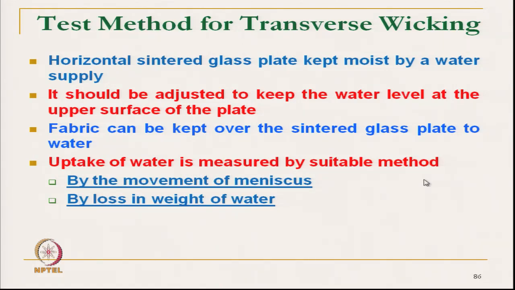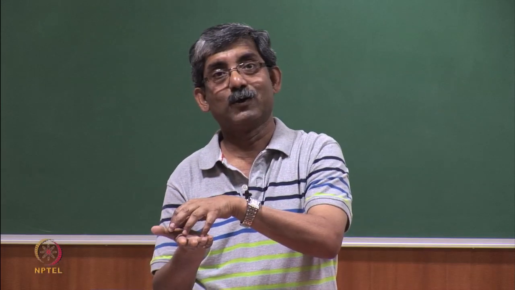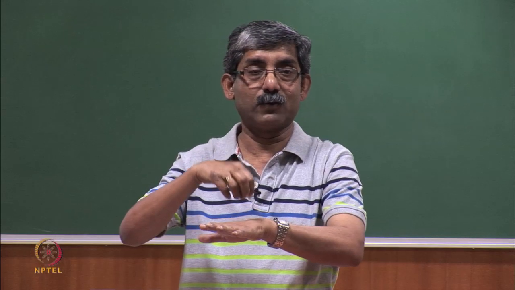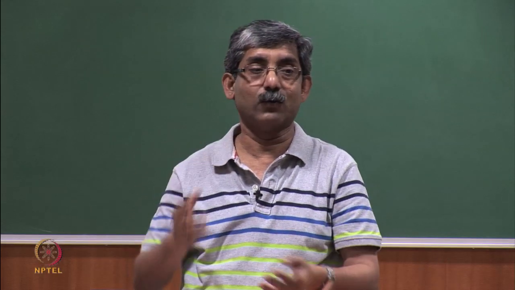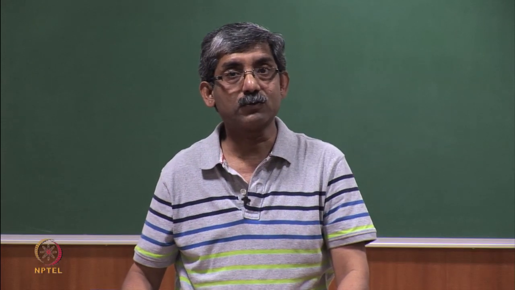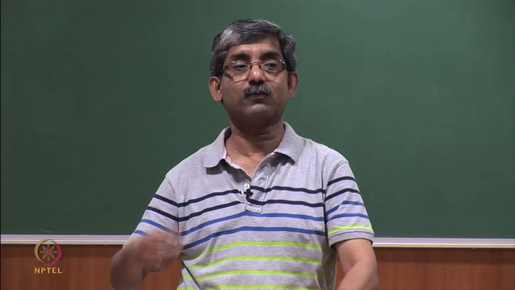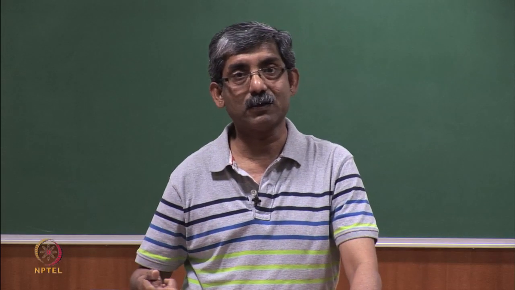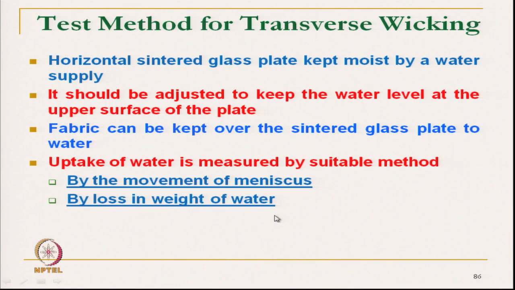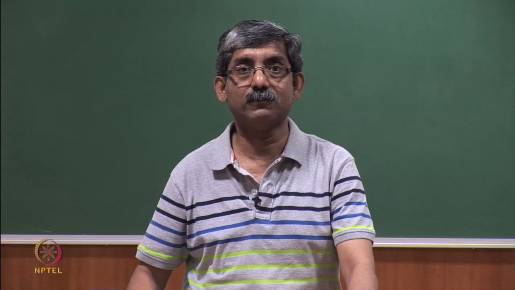As soon as we keep the fabric on the moist sintered plate, the fabric will try to wick and the water will be taken up. The methods normally used are the movement of the meniscus, or the loss of weight of water from the reservoir. If we know the cross section of the tube, the movement of the meniscus can be used, which we will discuss now.